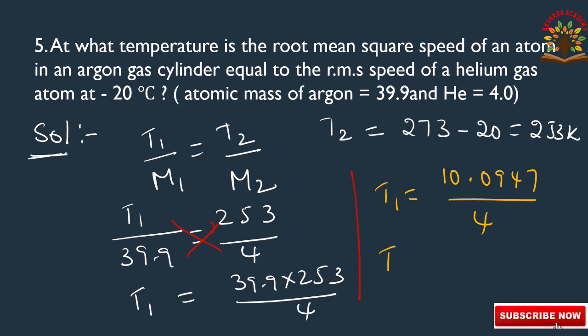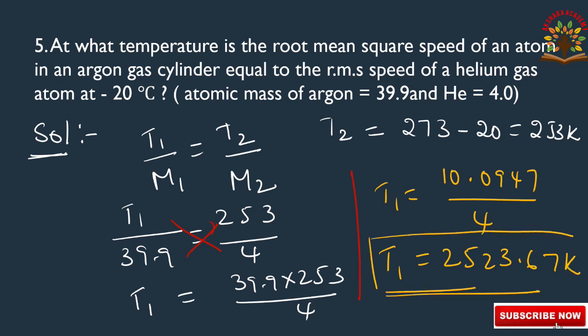That is, T1 is equal to 2523.67 Kelvin. This is the temperature of an atom in an argon gas cylinder, 2523.67 Kelvin. Okay, next go to.